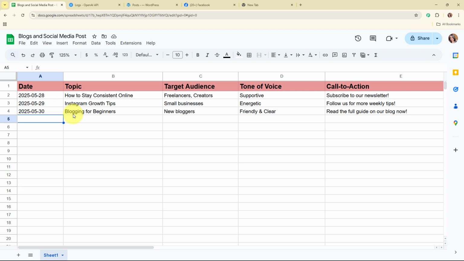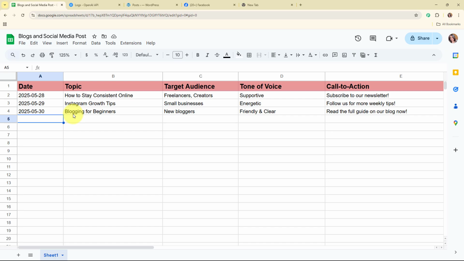For example, I just provide a topic or a keyword and the AI agent instantly creates a well-written blog post or social media caption for me. It can even design images, suggest hashtags and schedule the content to be posted at the best time. This saves me hours of work every week and helps me maintain a consistent online presence without burning out.